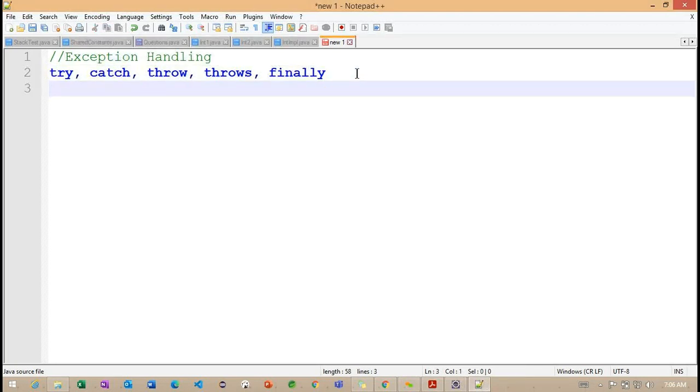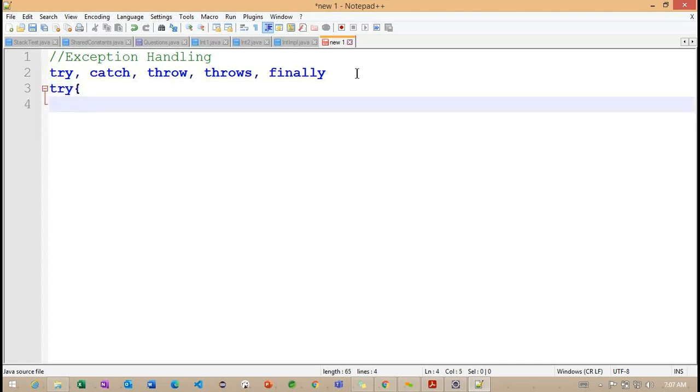Now we need to understand what syntax we need to follow using these 5 keywords. The first one is try. Whatever code may throw an exception, that block of code we are going to write here.